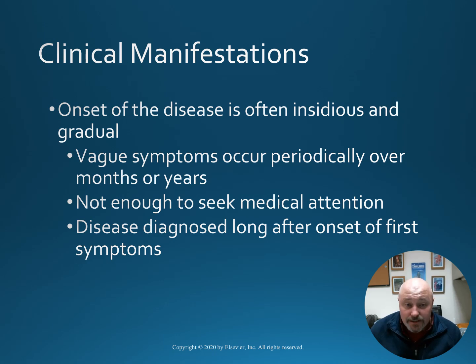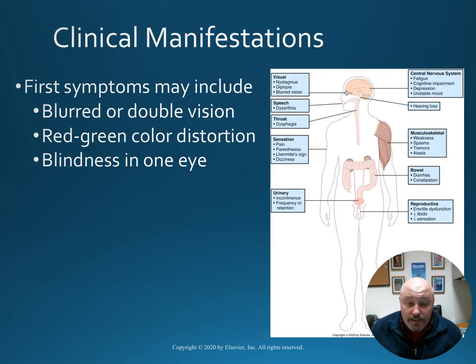Clinical manifestations include the onset of the disease that is often insidious and gradual. Symptoms occur periodically over months or years, though not enough to seek medical attention, so the disease is diagnosed long after onset of the first symptoms. These early symptoms may include things like blurred or double vision, red-green color distortion, or blindness in one eye.